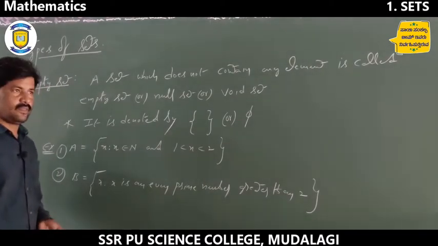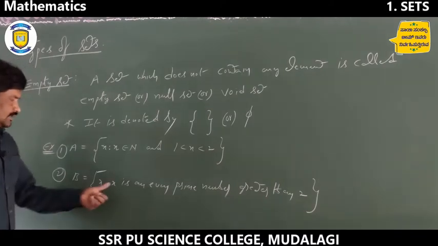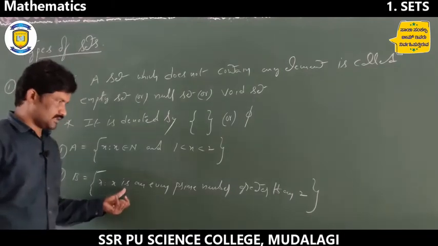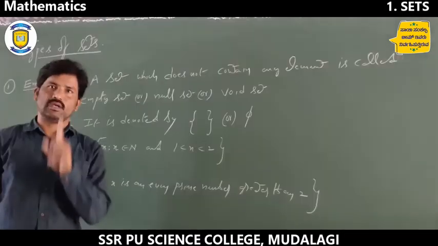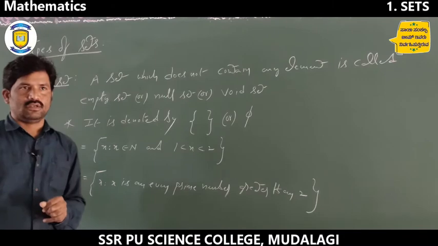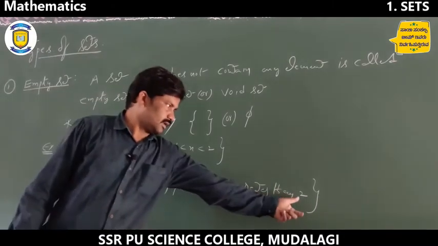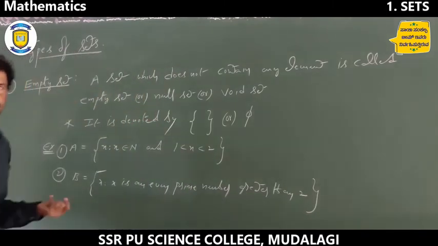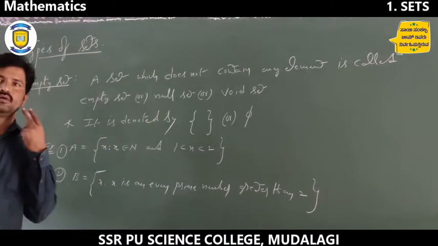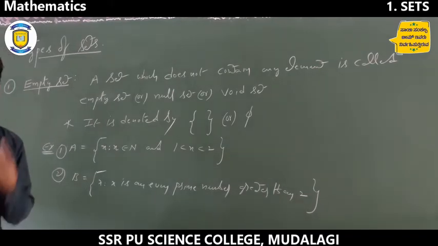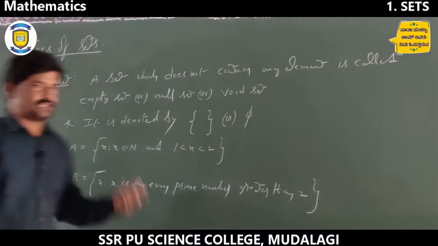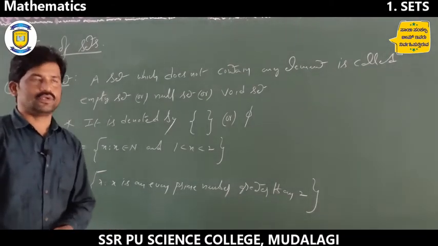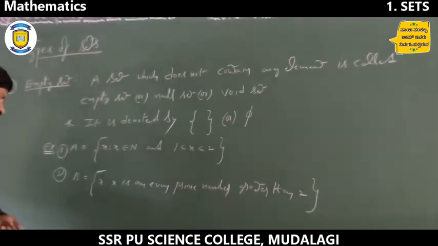Because x is an even prime number, and the only even prime number is 2. Greater than 2 means more than 2, so nothing more than 2. So it is a null set. There are no prime numbers more than 2, right?